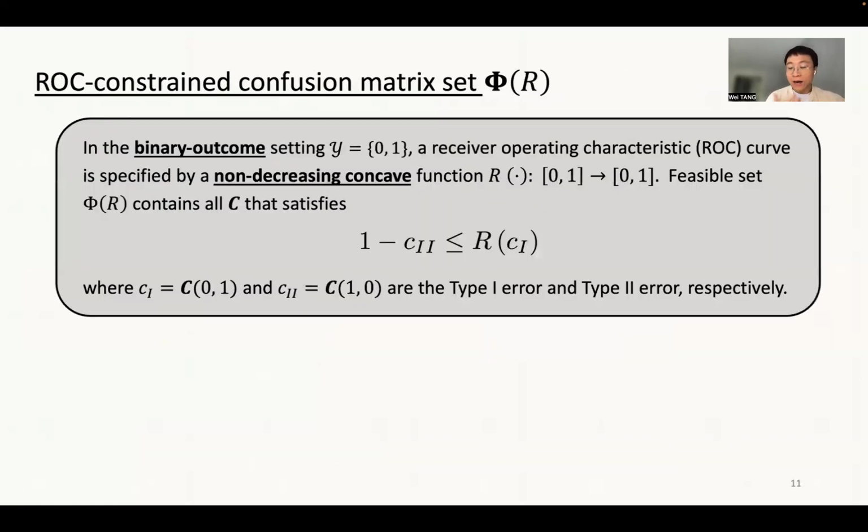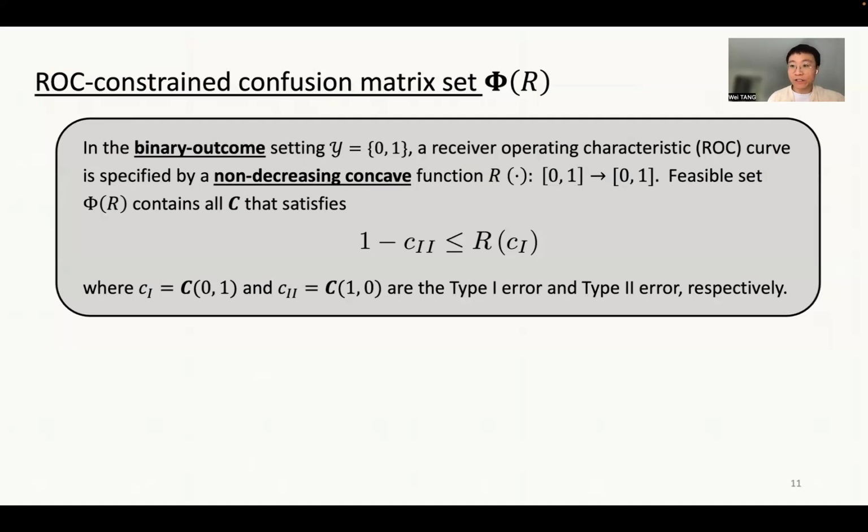Unlike the post-processing constraint, where the AI designer is not able to retrain the machine learning model, the ROC constraint allows the AI designer to retrain the machine learning model. But we abstract out this process, and we assume that this training process is subject to an ROC constraint in the sense that there exists an ROC function that captures the inherent uncertainty of the training process.